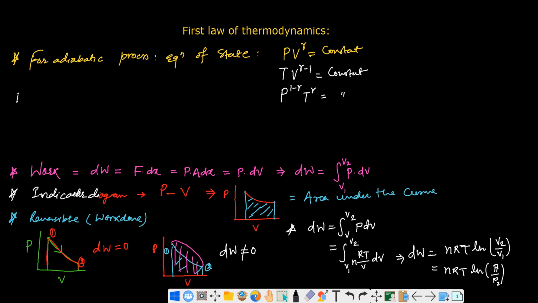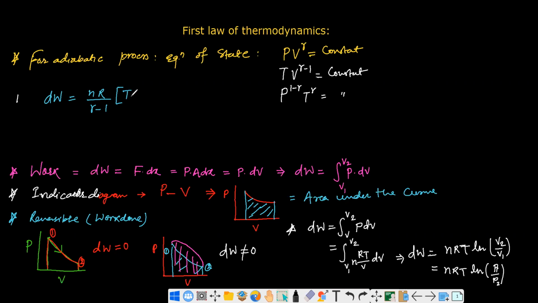can easily be calculated. Okay, so let us figure out this adiabatic process work done. Work done in the adiabatic process can easily be calculated as nR divided by gamma minus 1, times T1 minus T2.